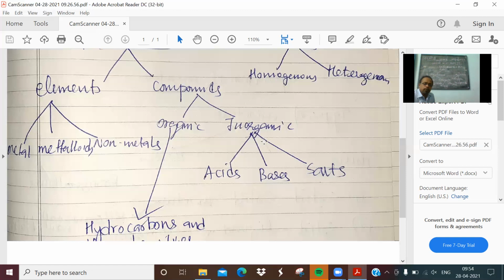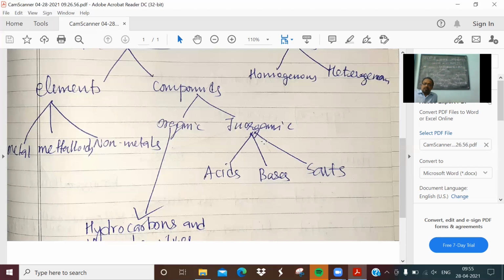Then I'll introduce bases. You're familiar with baking soda, baking powder. You're also familiar with the soaps and detergents which we make use of. They all are basic. They all have basic characteristics. Actually, bases. You're familiar with what we call calcium hydroxide, lime. It is also a base. These bases have some characteristic properties which are just opposite to those of acids. They are also special compounds.